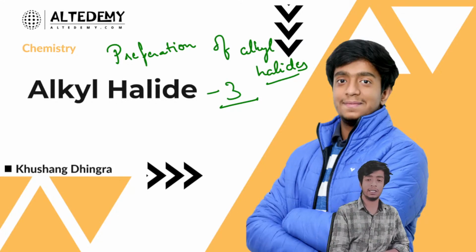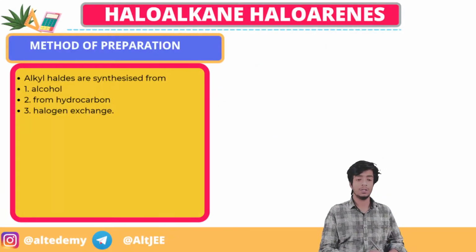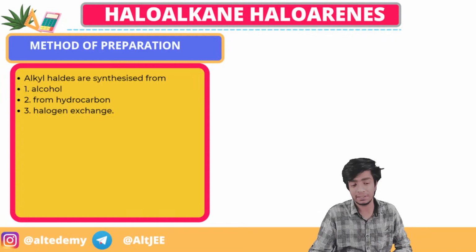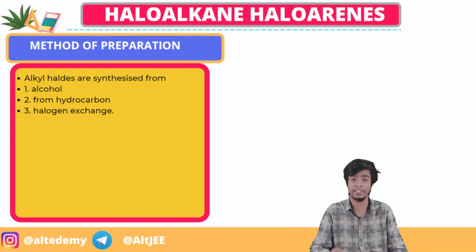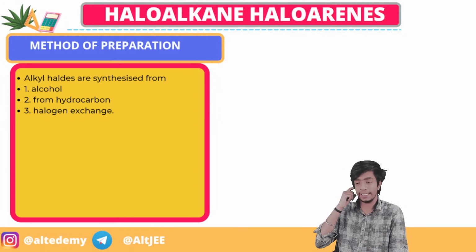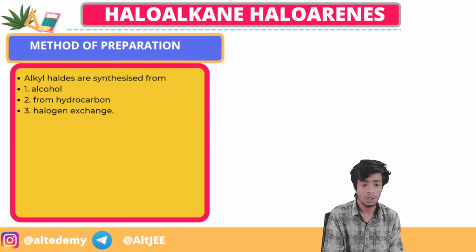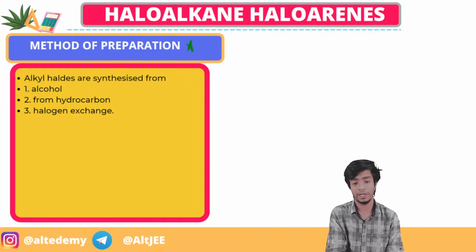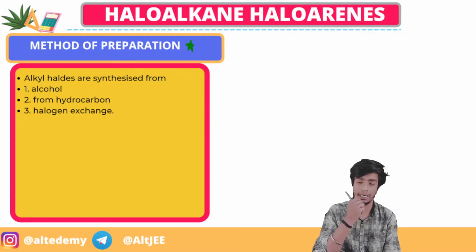So this is what we're going to study today. First, there are 3 methods of preparation of alkyl halides. You see, one of you was saying that you are facing problems in organic chemistry. So first let's see, for example, we are studying alkyl halides today, right?